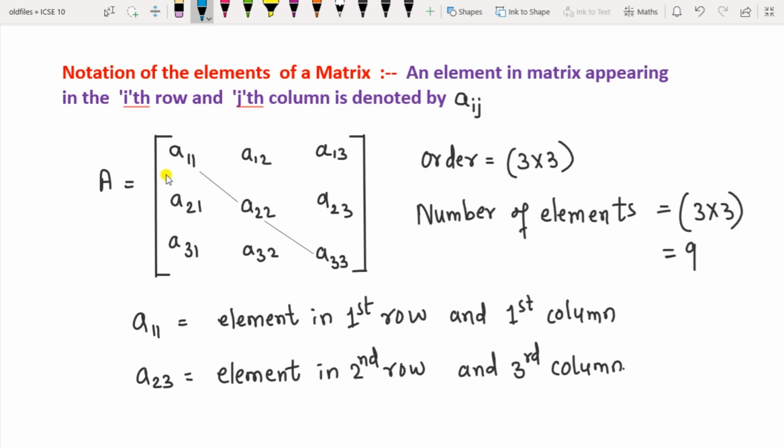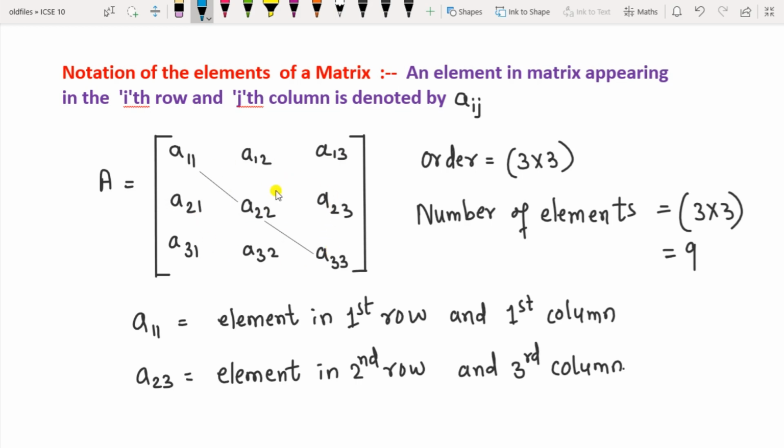So the element in the first row and the first column will be A11, in the first row and the second column A12, and in the first row and the third column A13. This way you have to give the numbers to the elements.